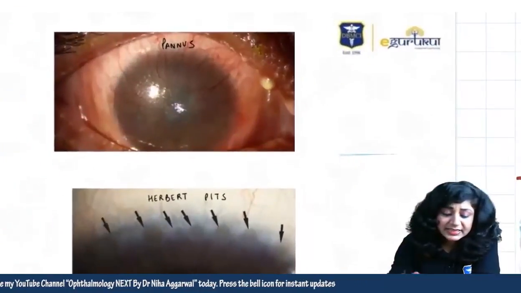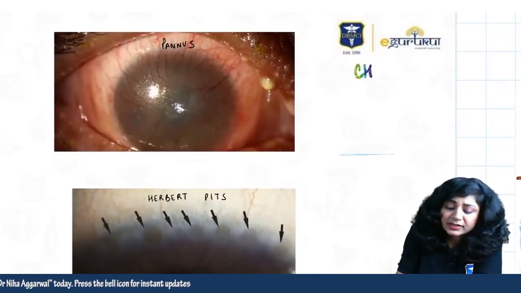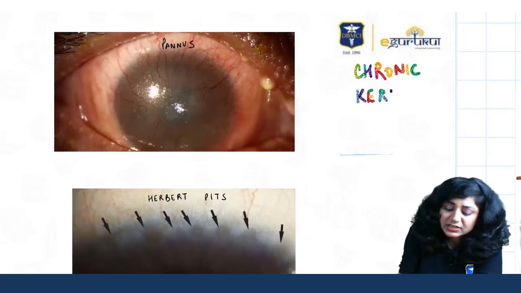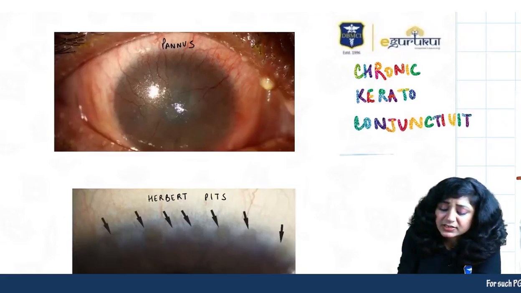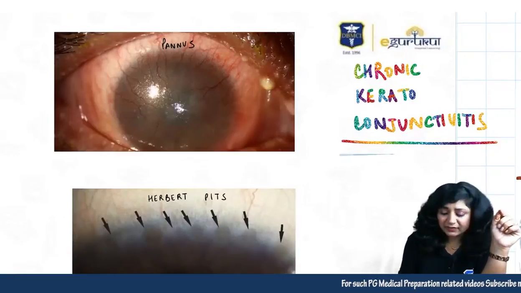If I talk about trachoma, it's a chronic keratoconjunctivitis, meaning it is involving both the cornea and the conjunctiva.